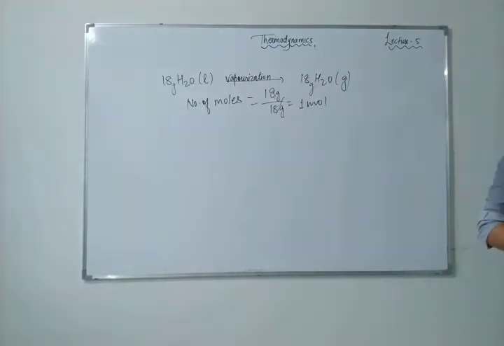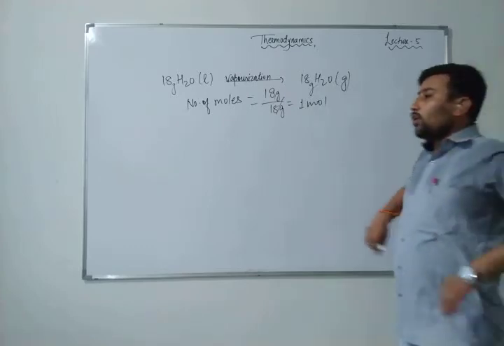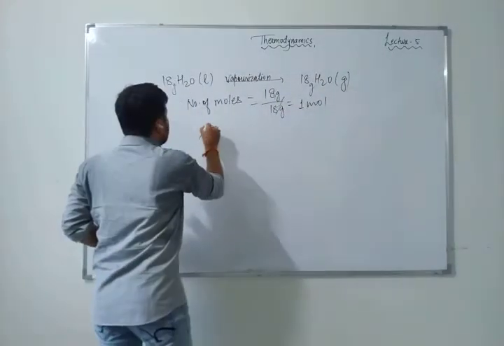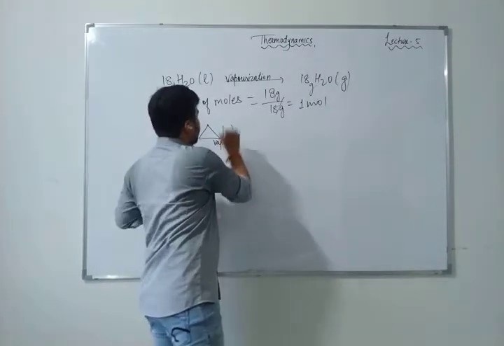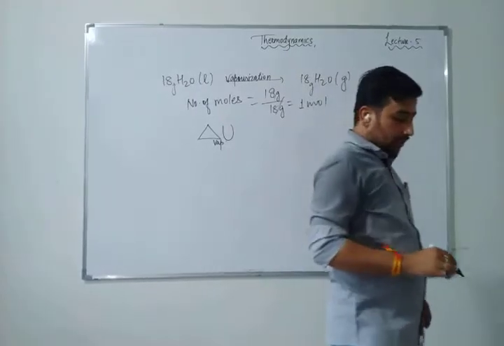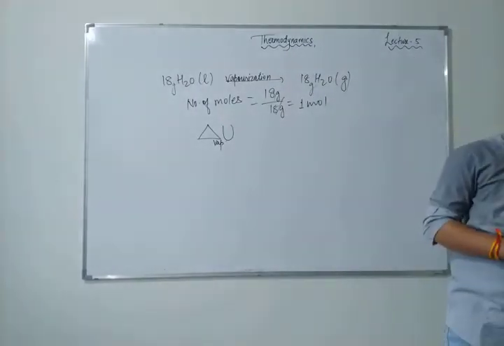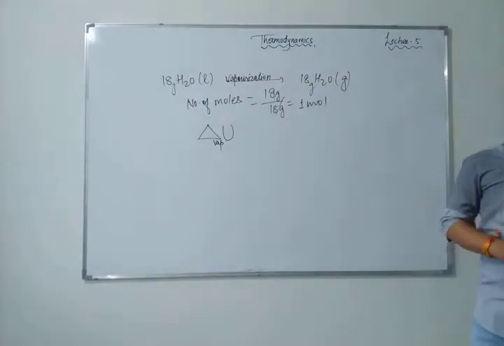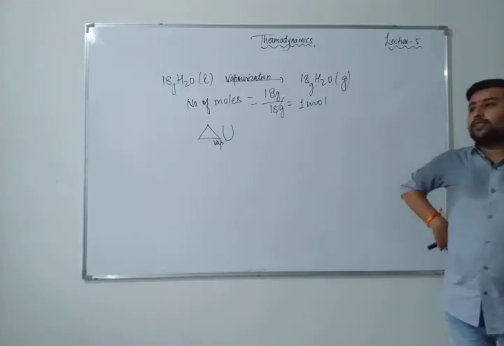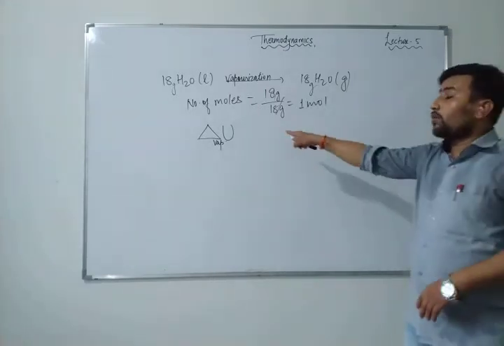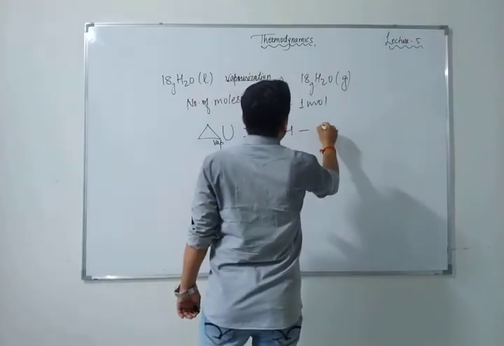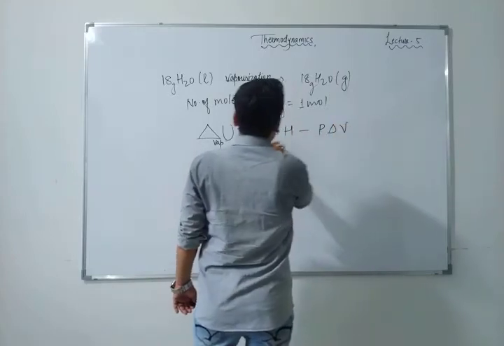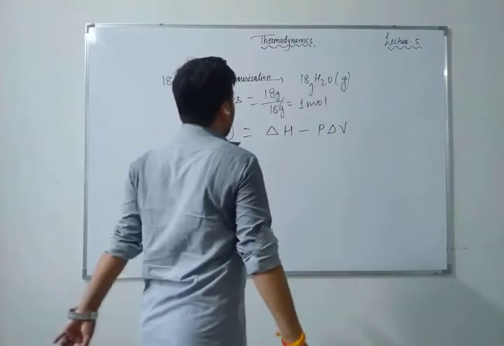Now after understanding about this, tell me about the delta U of vaporization. Your question is what will be the value of delta U, the internal energy, at vaporization. This is nothing else except the enthalpy change minus P delta V. Have you remembered the formula in enthalpy, delta U is equal to delta H minus P delta V? I hope you have remembered this formula.